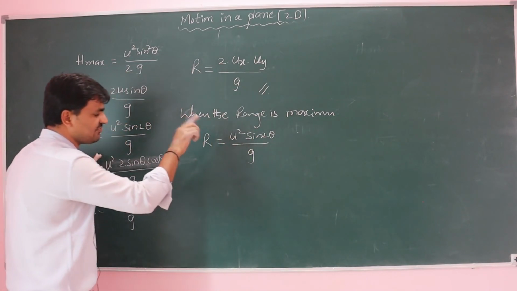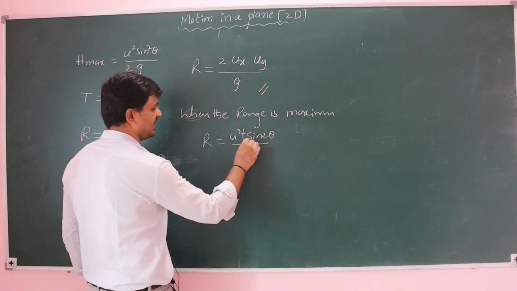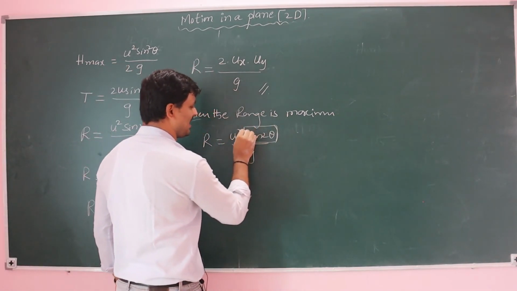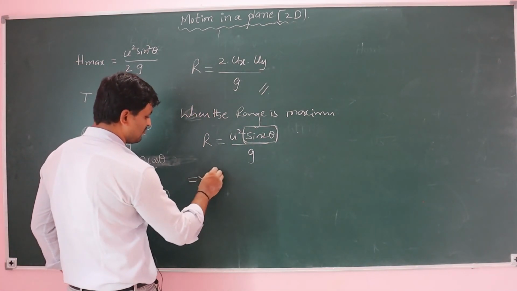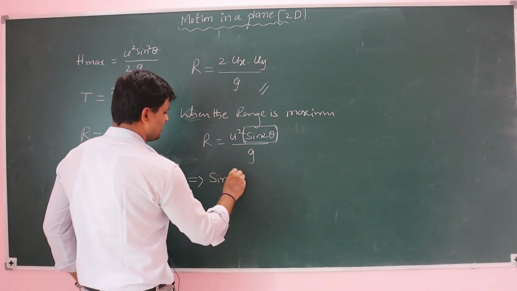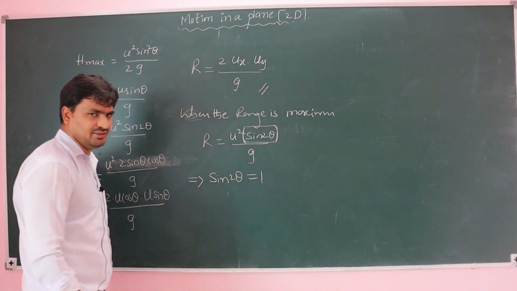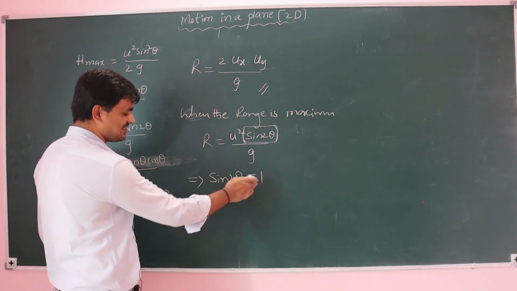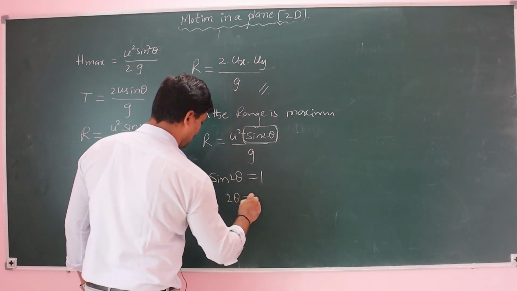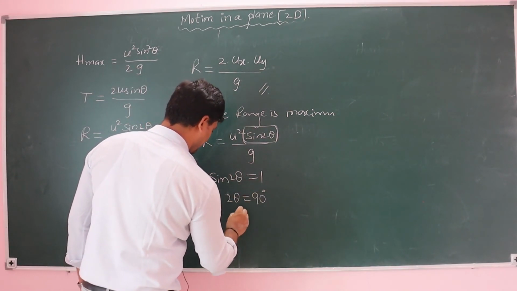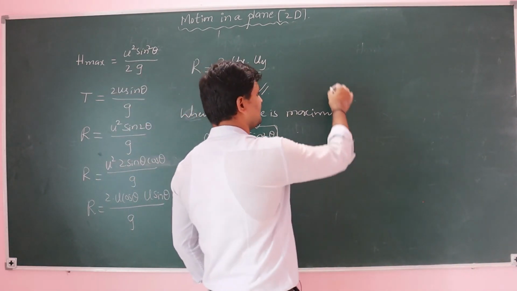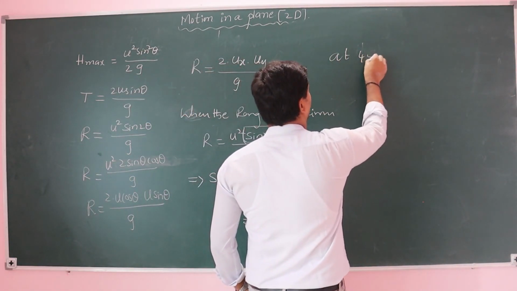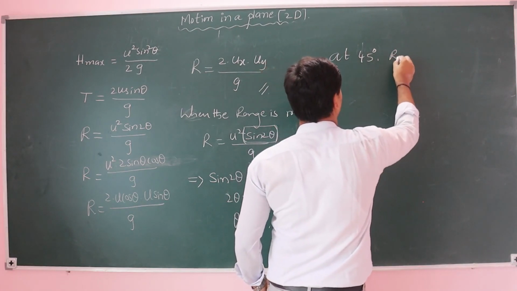To make this value maximum, we have to take the sine function at its maximum value. At what value do we get the sine function maximum? Yes, sin 2 theta is equal to 1, which means sin 90, so 2 theta equals 90, then theta equals 45. At 45 degrees the range is maximum.